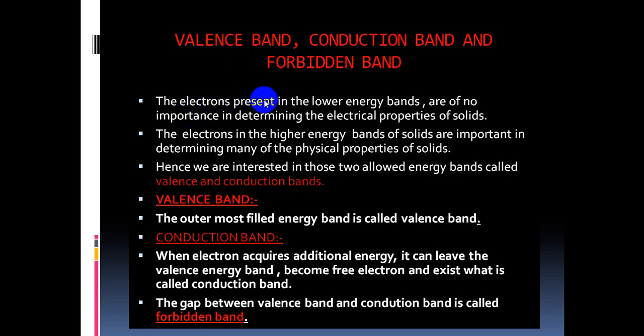The electrons which are present in the lower energy bands have no importance in determining the electrical properties of solids. It's very important. Generally the electrons are filled from lower energy to higher energy. So in the lower energy states, that means 1s, 2s, those electrons have no importance to determine the electrical properties. How can we determine electrical properties like conductivity and resistivity? By the outermost electrons. Those present in the higher energy bands play a very important role in determining the electrical properties.